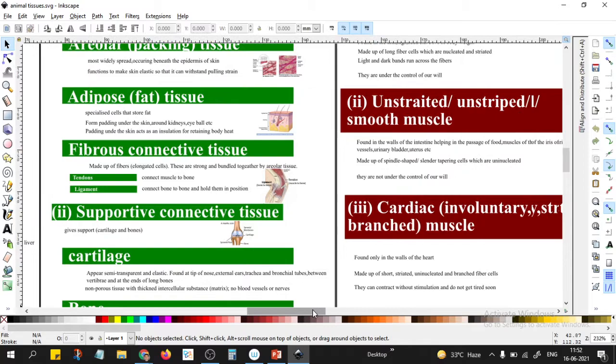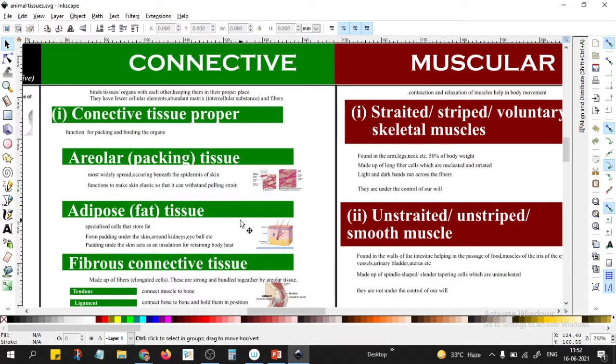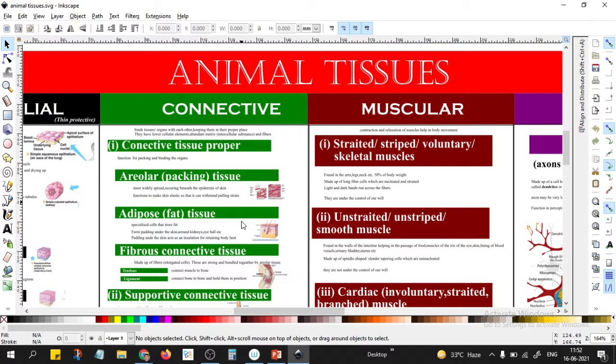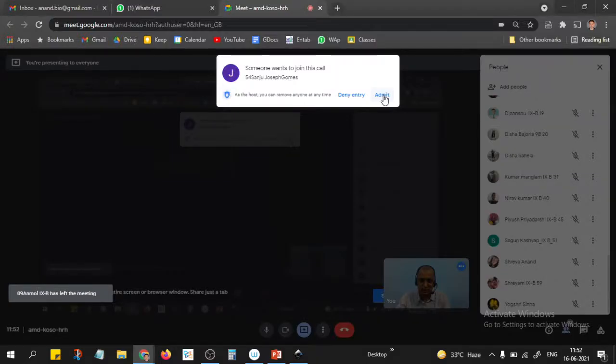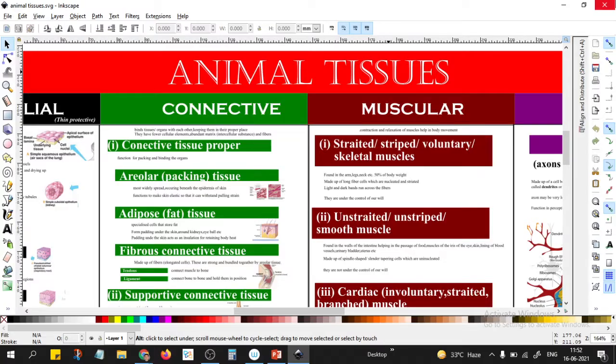So today we will be seeing the remaining types of the animal tissues. One is the connective tissue. As the name suggests, connective tissue is going to connect the organs or tissues, and these kinds of tissues have a lot of matrix in between them, that is some kind of filler material, just like cement we put in between the bricks.